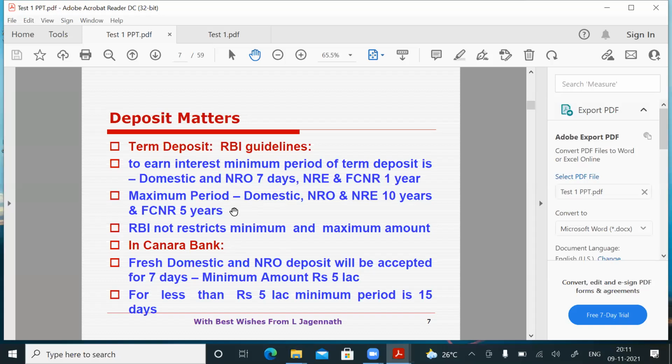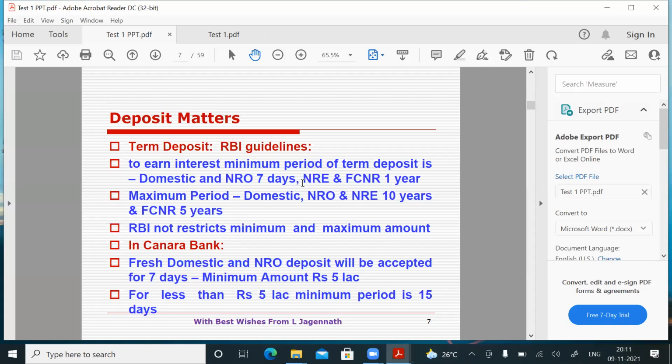And for FCNR, it is 5 years. So if you see the interest chart, it will start from 7 days for NRO and domestic, and end up with 10 years. For NRE, it will start from 1 year and end up with 10 years. FCNR will start with 1 year and end up with 5 years. So you cannot exceed what Reserve Bank of India is telling. You have to operate within that. RBI does not restrict the minimum and maximum amount. RBI restricts only the number of days and number of years.